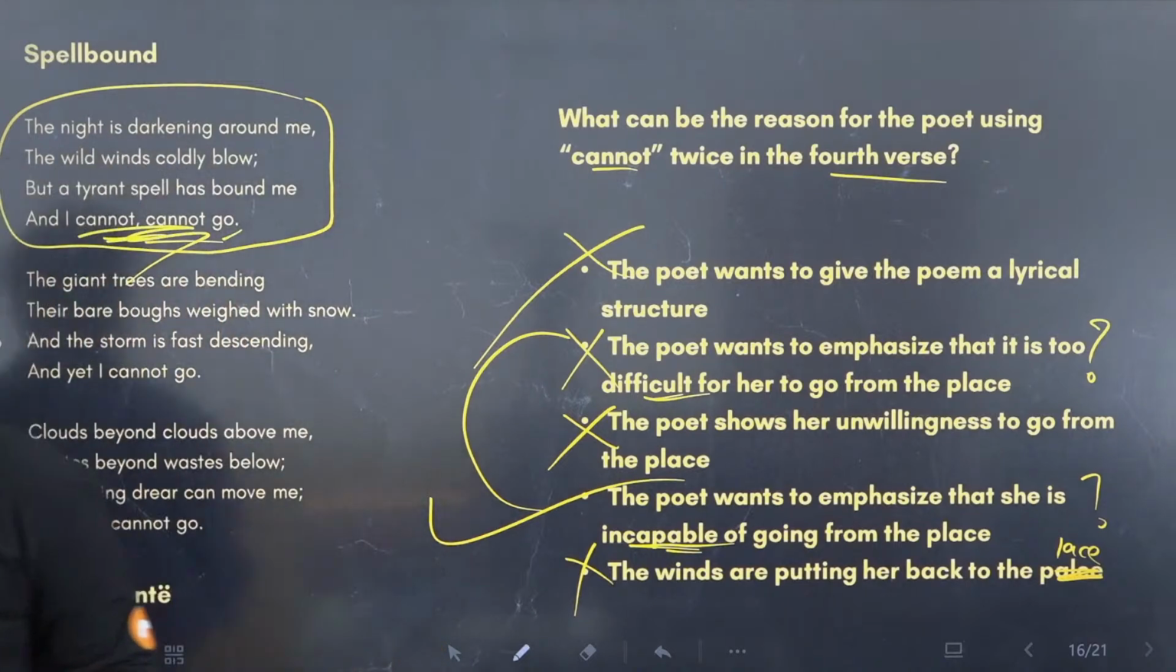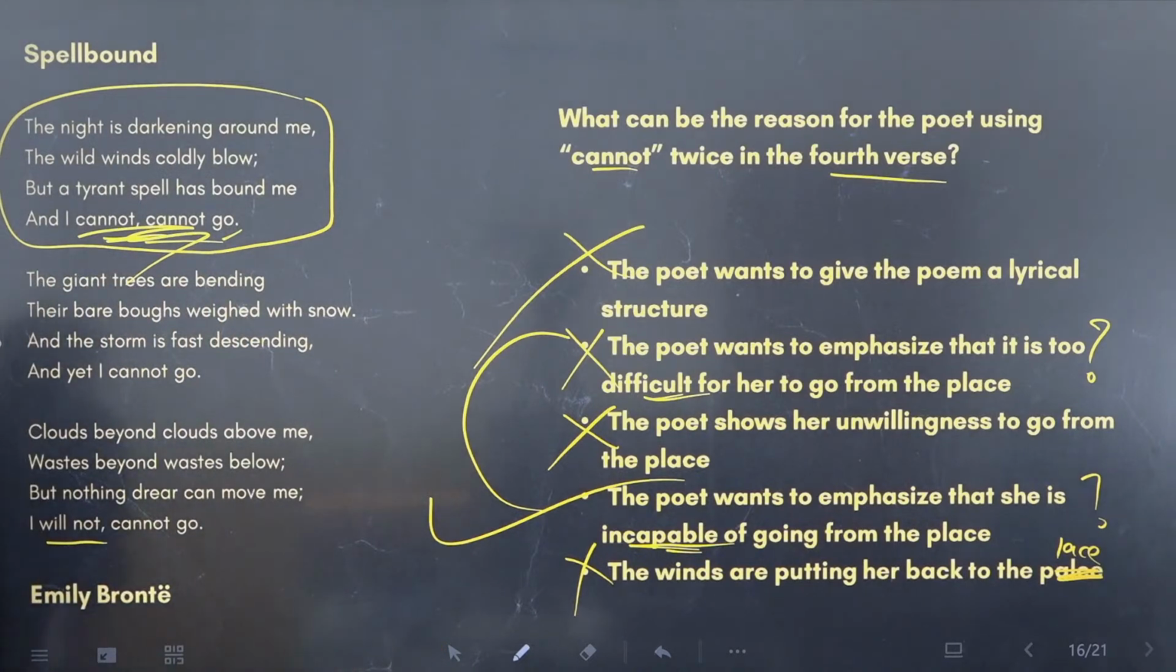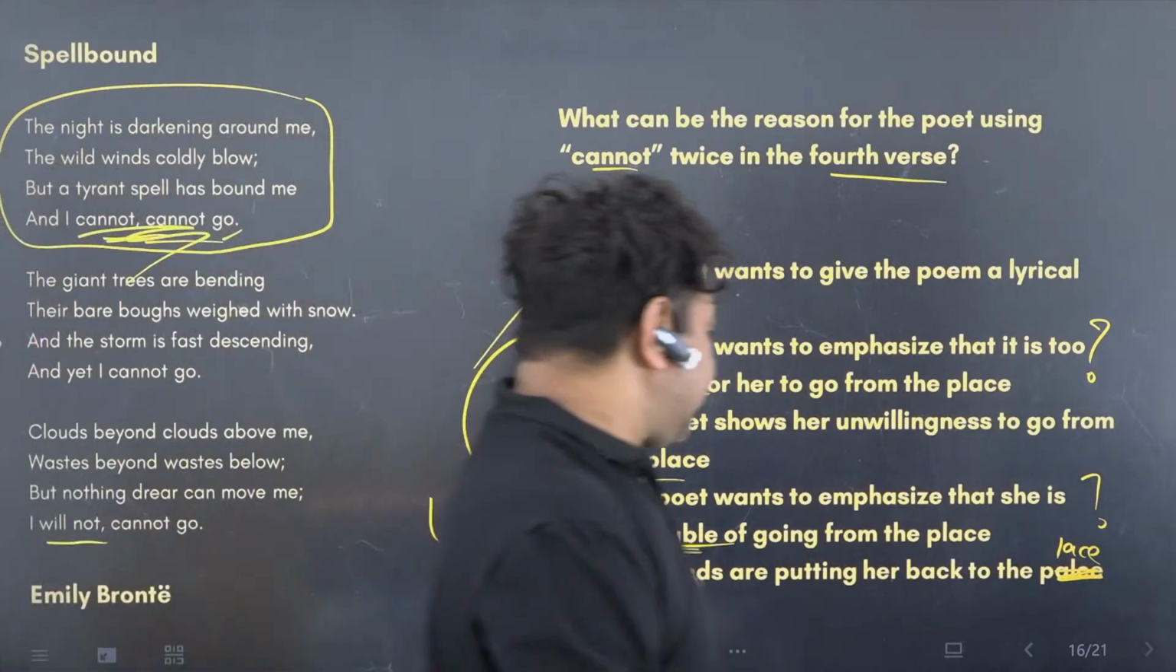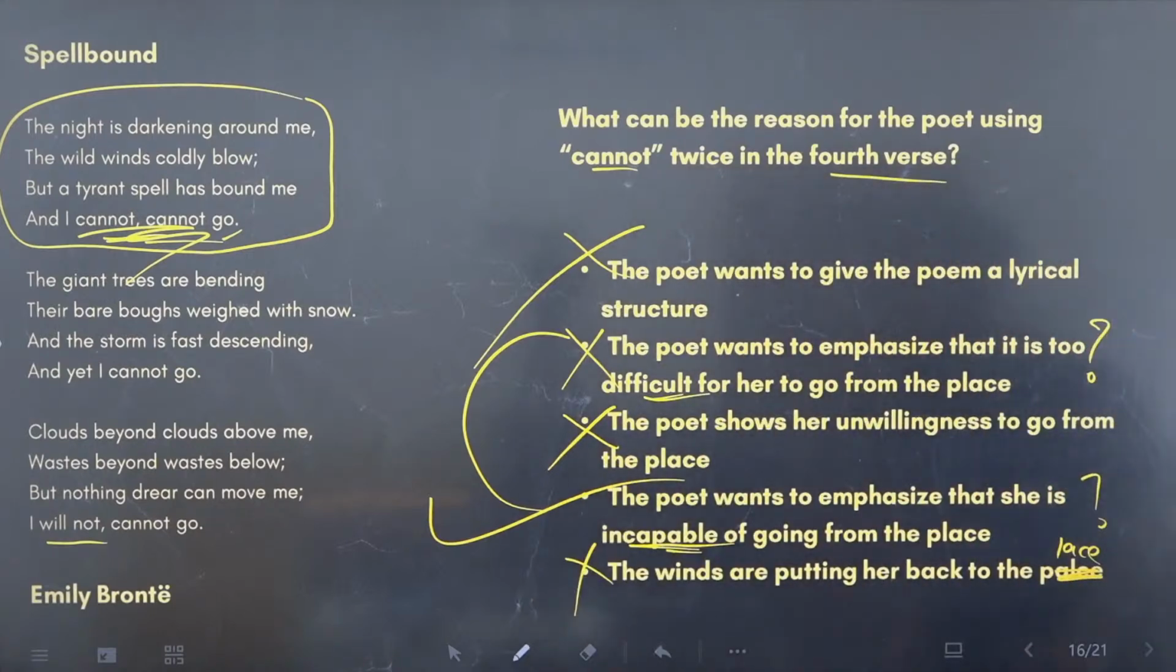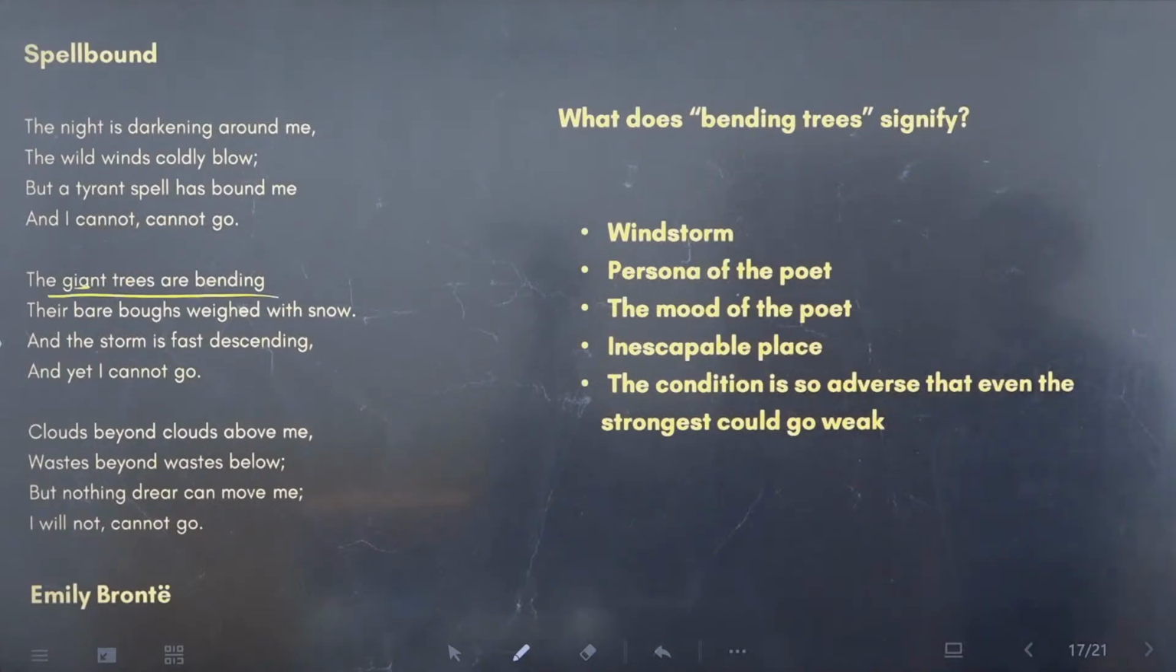Clear? How many of you got it right? Right, Pragya. How many of you got this right? It was a bit difficult question. Coming to the next one.